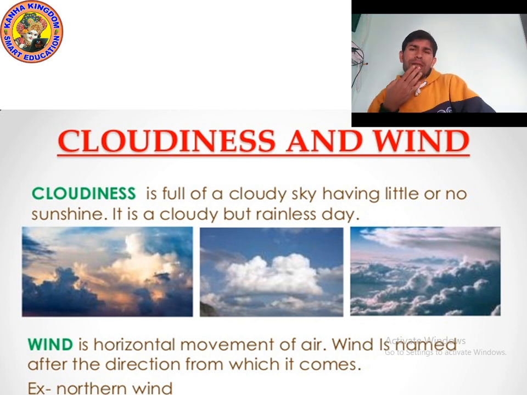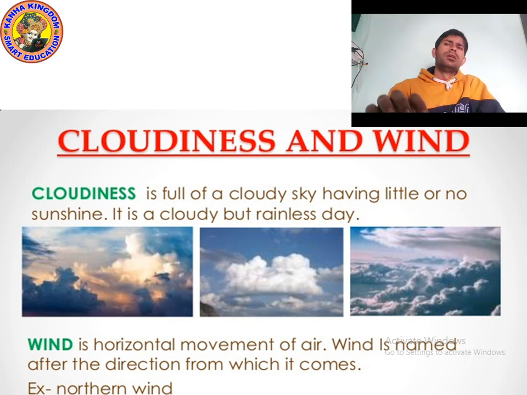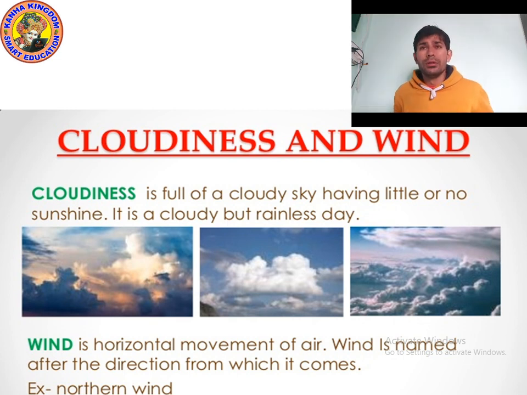Which device is used to measure humidity? A psychrometer, or you can say hygrometer. Humidity is also measured using remotely placed satellites. We also talked in the previous class about rain. The greater the humidity, the more are the chances of rain. And rainfall is measured by an instrument called a rain gauge.